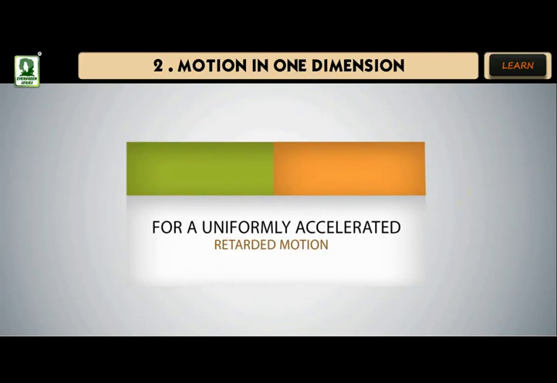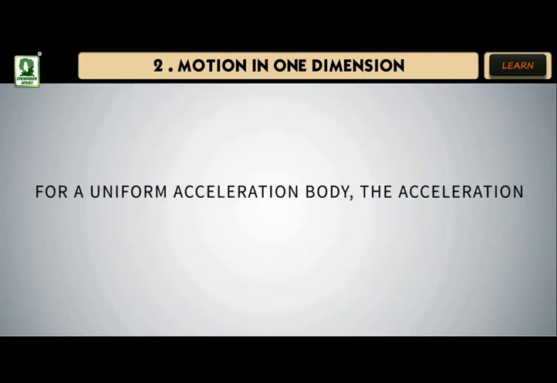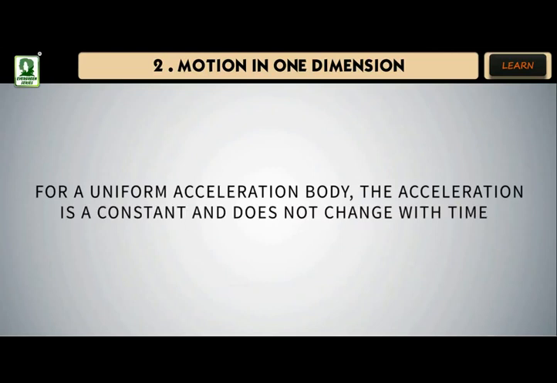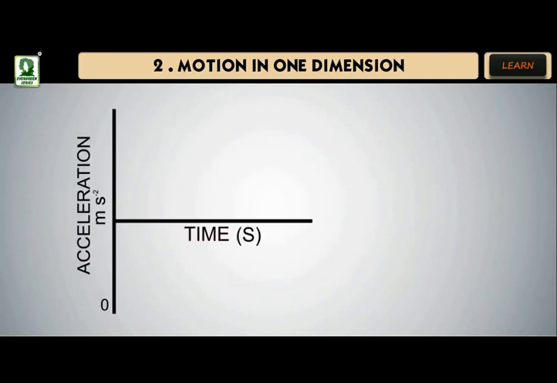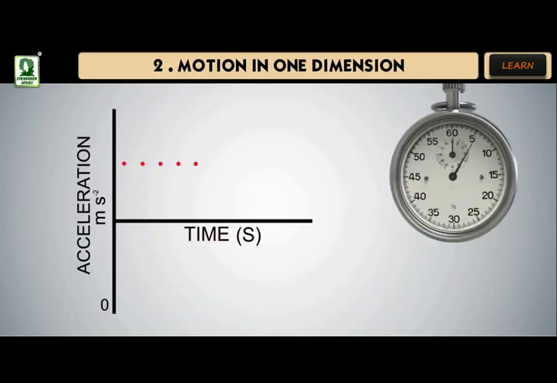Case 2, for a uniformly accelerated or retarded motion. For a uniformly accelerated body, the acceleration is a constant and does not change with time. In this situation, the acceleration time graph is a straight line parallel to the time axis. This graph lies above the time axis. If the velocity of the body decreases uniformly with time, then the acceleration time graph is again a straight line parallel to the time axis but lies below the time axis. This indicates retardation.